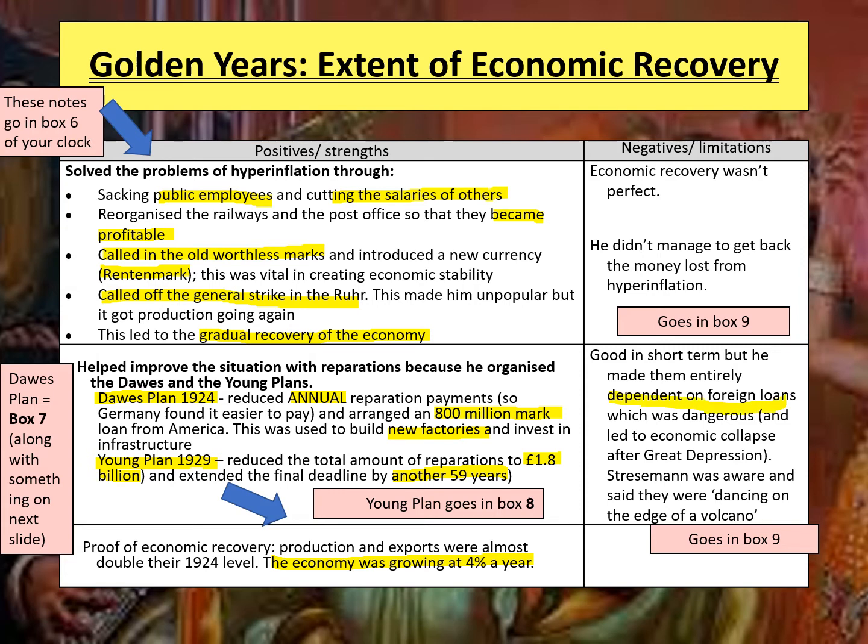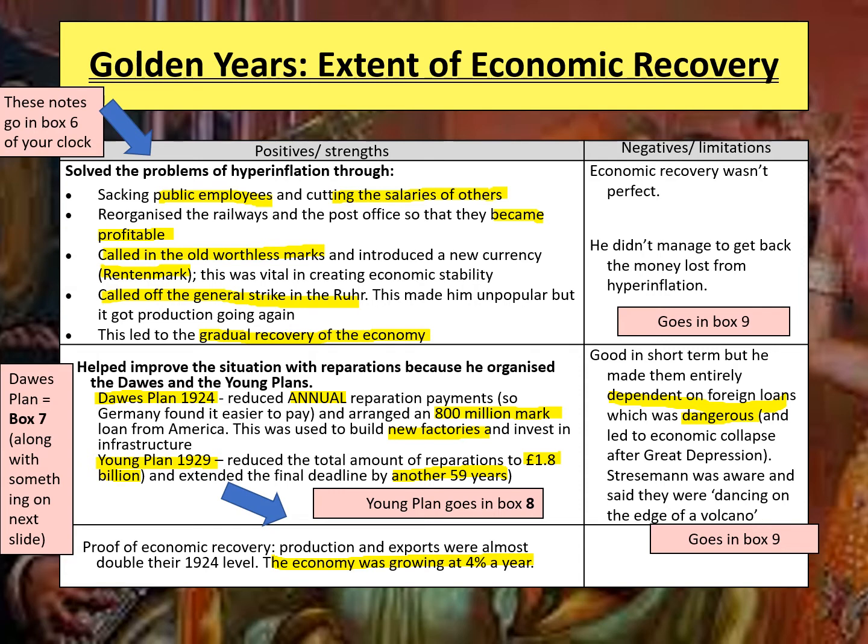This was dangerous. You've got to think, guys, when the economy collapses after the Great Depression and the Americans call back the 800 million mark loan, that means that the Germans are going to be stuck in a really difficult position, because they are basically going to have to be suffering with the cost of the cut off of trade, but on top of that, they're also going to have to pay back the money that they owe to the Americans.